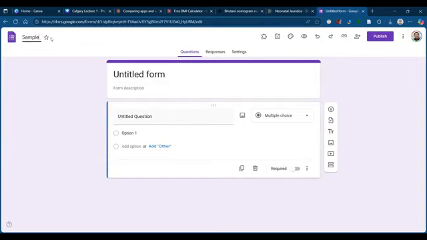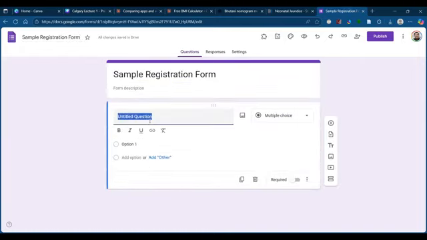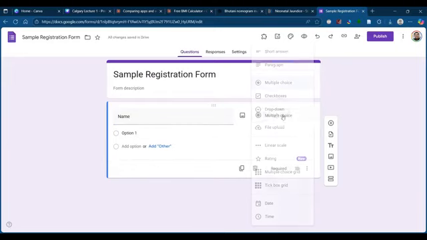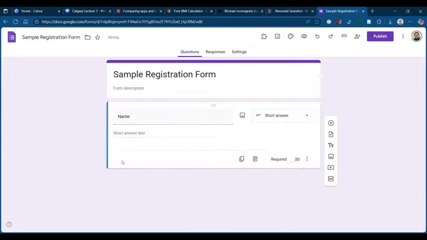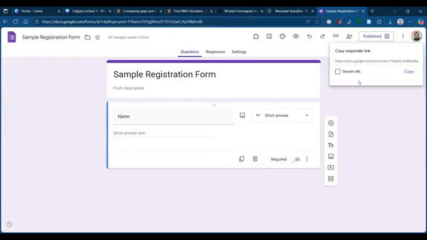So, sample registration form. Once I create a sample form, name, okay, I'll have a very simple registration form like this. So let me publish this. Later on, we can modify it accordingly.